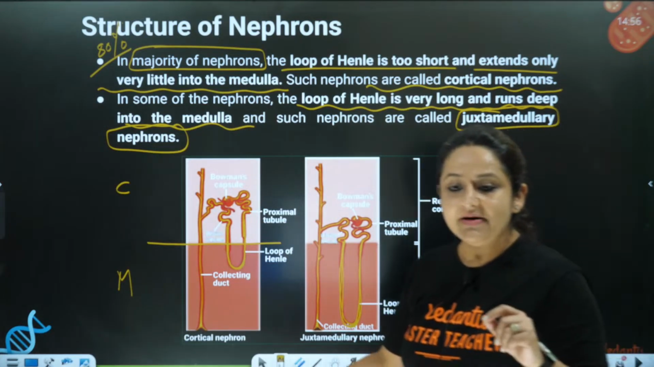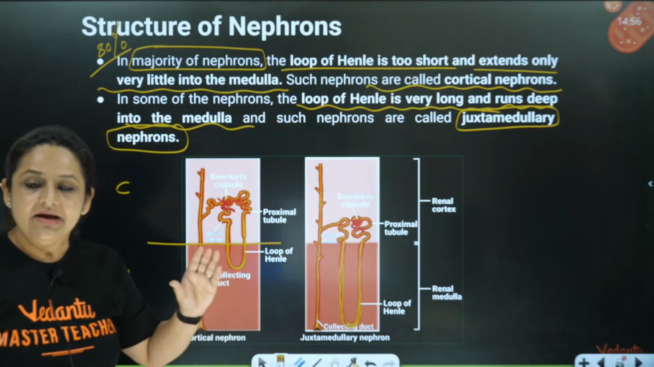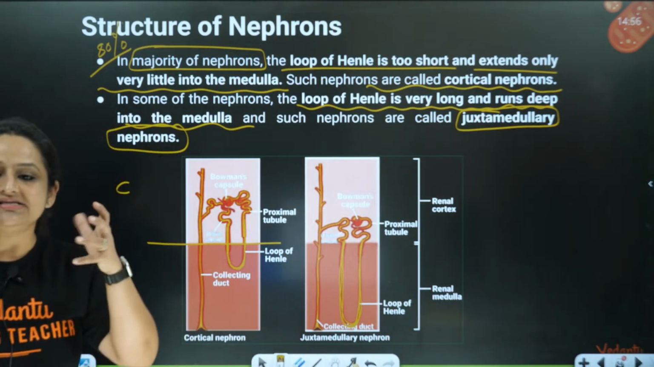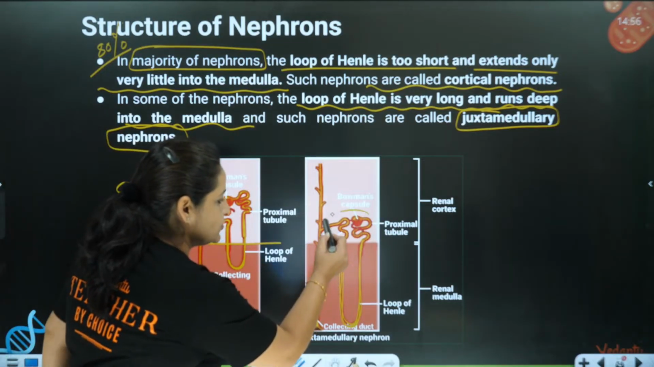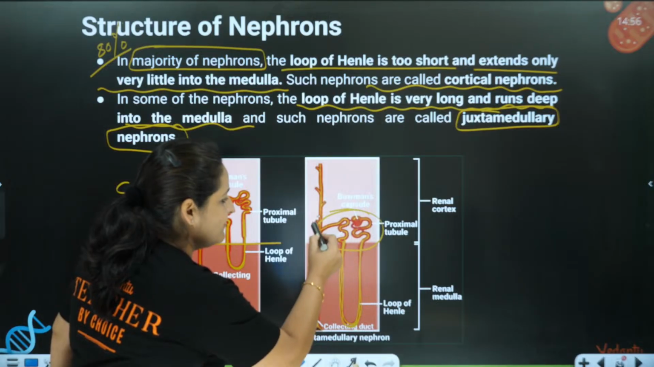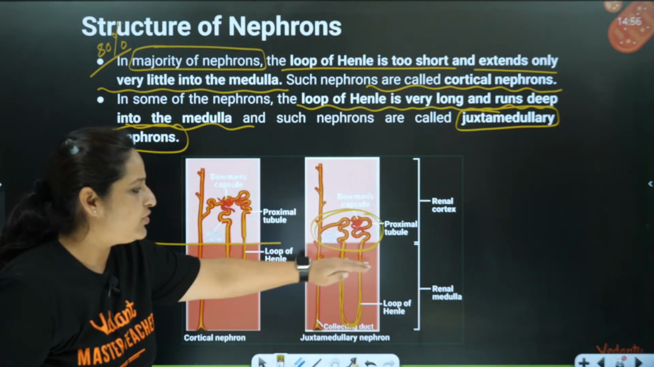Okay, what are they called, bacha? They are called the juxtamedullary nephrons. Why are they called juxta? Juxta means at the junction. So in this structure, the PCT, DCT, and Bowman's capsule are present a little on the lower side of the cortex.